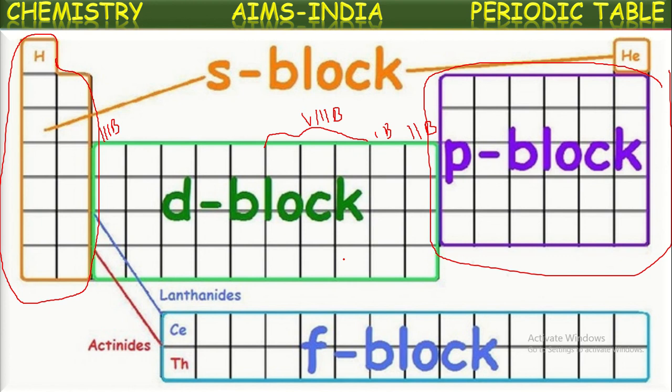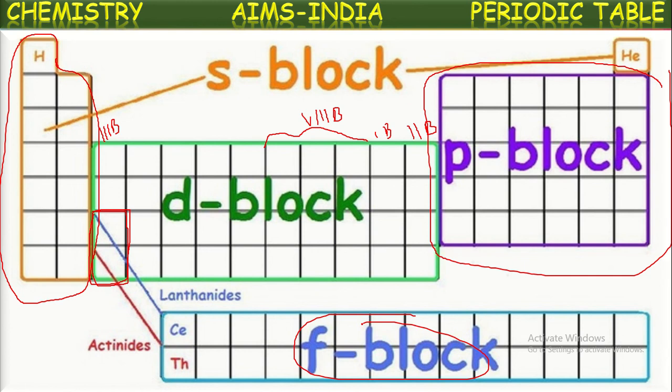So they are classified as d block elements. And as we discussed at the start, certain elements are written at the bottom of the periodic table to make it convenient. 14 elements: cerium to lutetium, thorium to lawrencium. These elements have their outermost electron or valence electron in the f subshell. So they are considered f block elements.